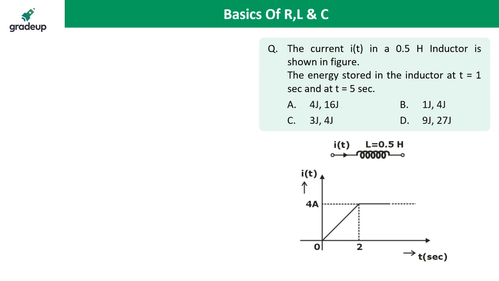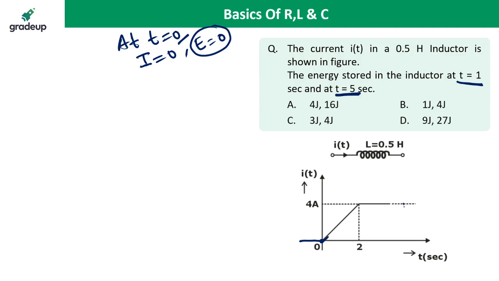Okay, I am solving this question. We have to calculate the energy stored at t is equal to 1 second and t is equal to 5 seconds. At t is equal to 0, there is 0 current, so energy is 0. At t is equal to 0, the energy stored in the inductor is 0 because current is starting from 0.